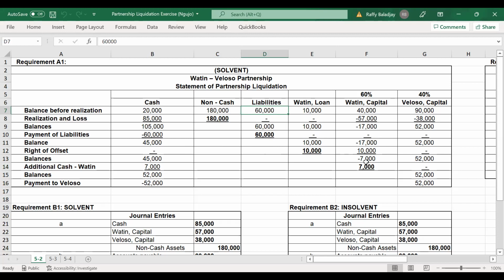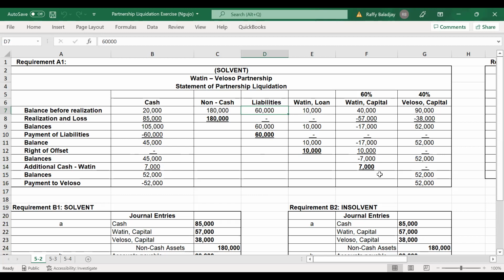But since our assumption here is that the partner is solvent, partner Watin can make an additional investment in the form of cash in the amount of 7,000, to apply to her capital deficiency. So in this case, you have additional cash paid by Watin, 7,000.